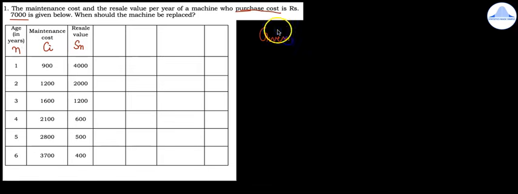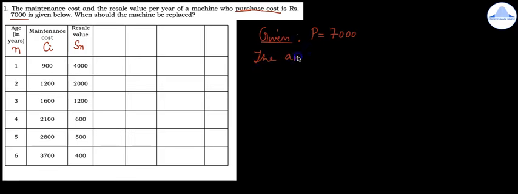So first you write what is given. So given capital P is equal to 7,000. So this is the purchase cost. Next we will write the formula.